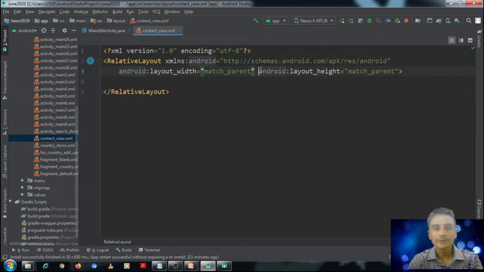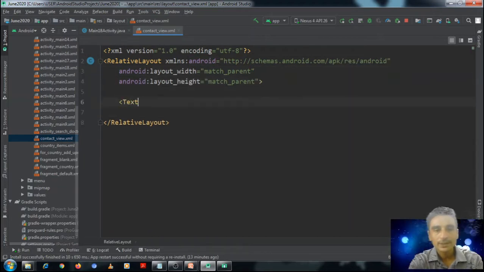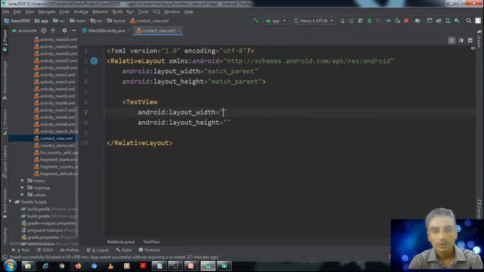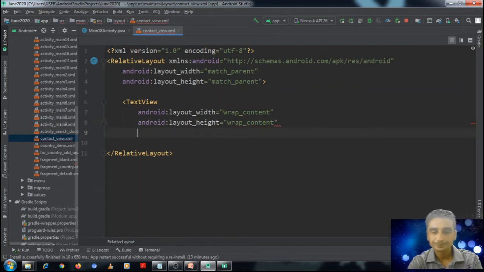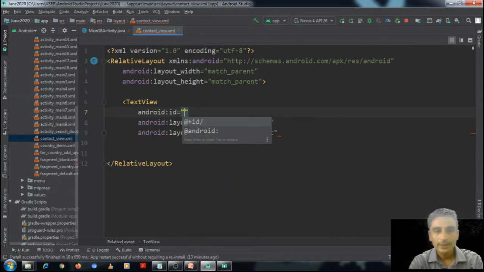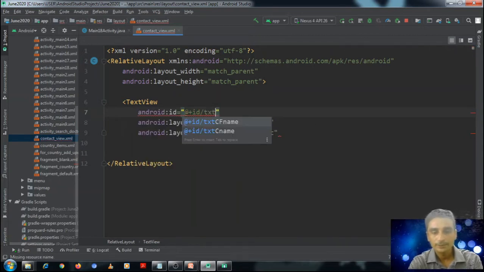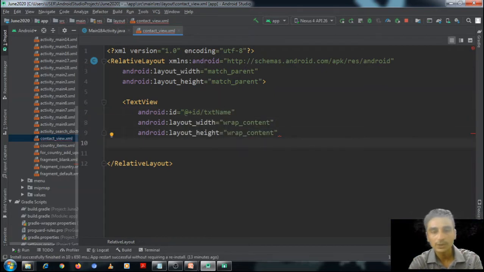I have to define two text views here. Text view 1 will be for the contact name. I will set its height and width as wrap content. Then I also have to give an ID. I should give the ID as txt name, because I will be showing here the name of the contact.